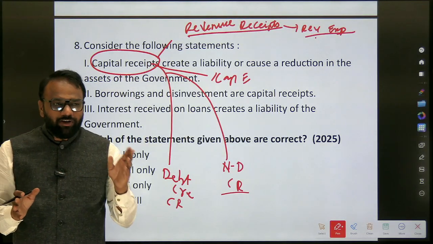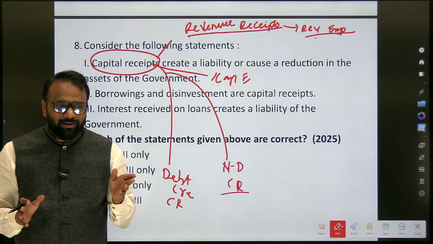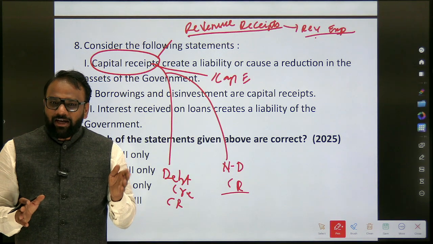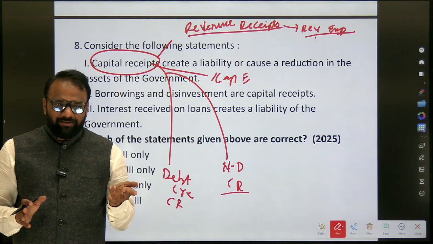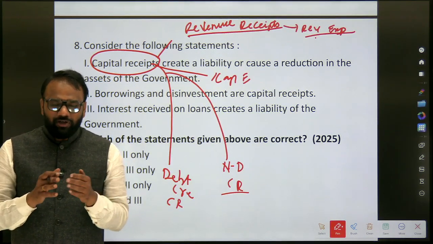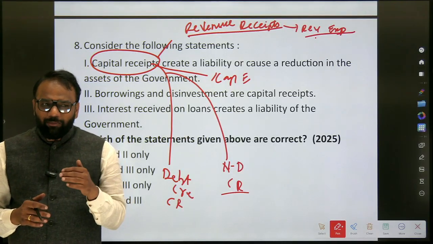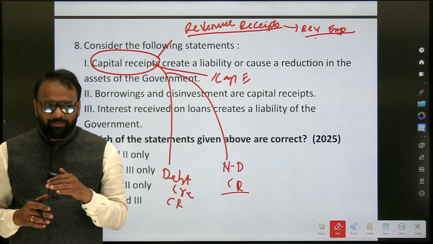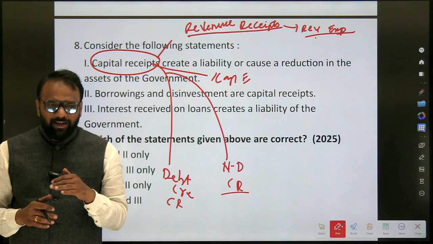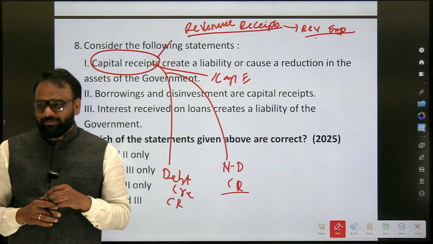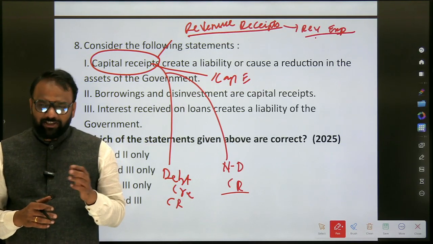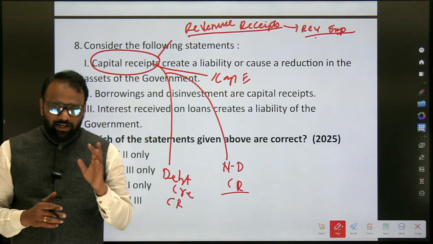No. In case of revenue receipts, we have classified it into what? Tax based or non-tax based. Can you give an example of a tax based revenue receipt? Income tax. Non-tax based revenue receipt: fees. Okay, fees is an example of non-tax based revenue receipt.